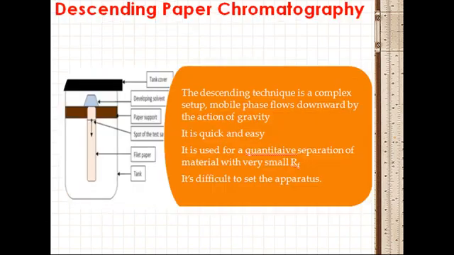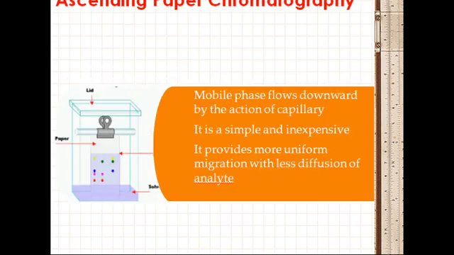Descending paper chromatography: the solvent travels downwards on the paper and is assisted by gravity besides capillary action. The solvent reservoir is at the top. Ascending paper chromatography: in this type of chromatographic technique, the solvent front travels in the upward direction on the paper by the action of capillary. The solvent reservoir is at the bottom of the beaker. The paper tip with the sample spots just dips into the solvent at the bottom in such a way that the spots will remain above the solvent.